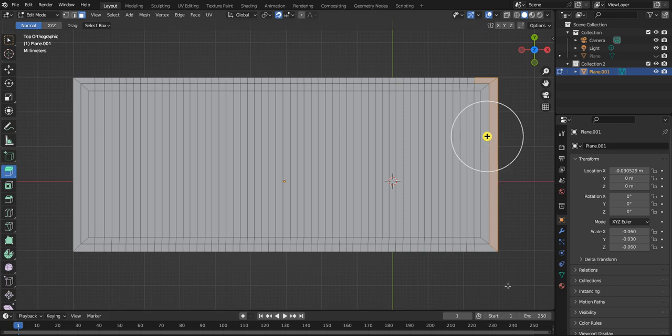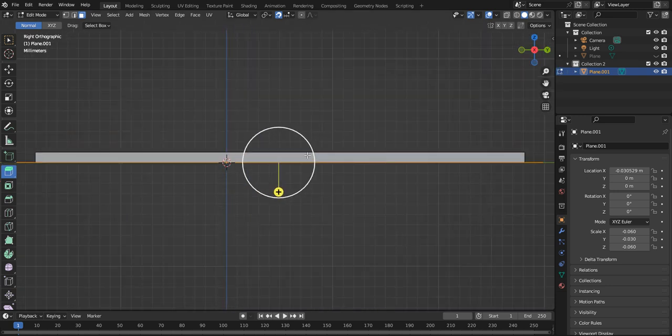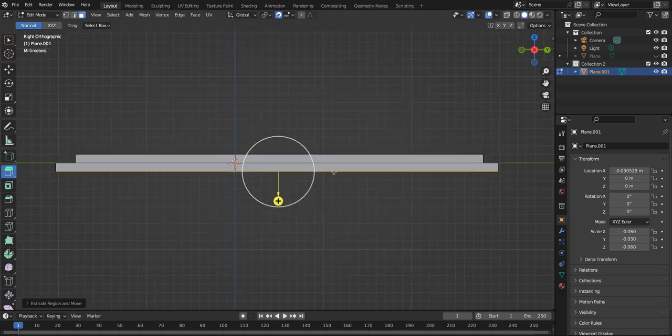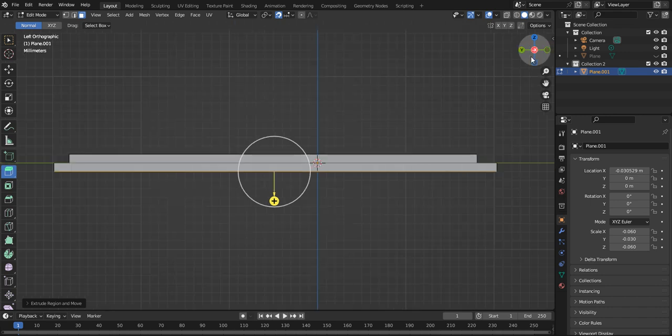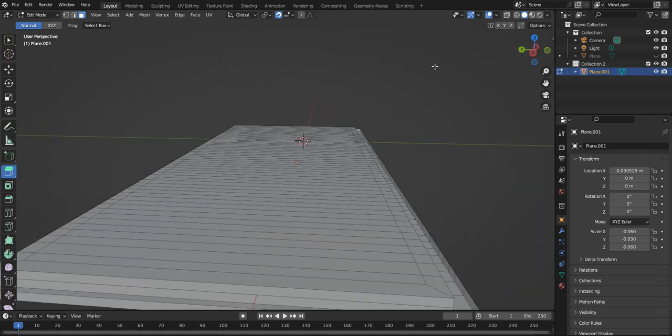So hold the up arrow key on the keyboard, go to top view, select all of the edges like this. Make sure you get all the edges. Now go back to side view. Now as you can see, we've already pulled the second one up. Go back here and pull this one back down. So that's how it should look. It should look like that first, and then we pull it up, and then it looks like that. If we go and look at it now, it looks like that.